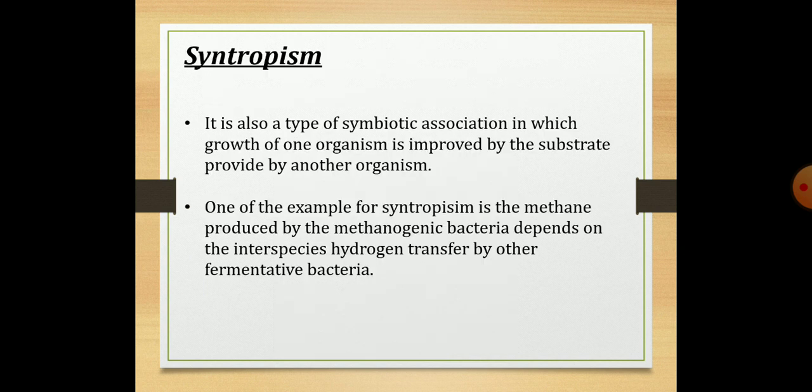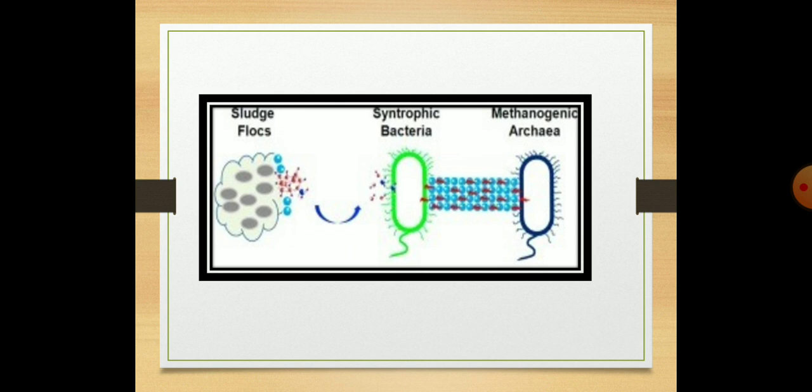The next one is syntropism. Syntropism is also a type of symbiotic association in which the growth of one organism can be improved by another organism. One example for syntropism is methane produced by methanogenic bacteria, which depends on the hydrogen transfer by the fermentative bacteria. In this picture, we can see the syntropism where the sludge formed contains methanogenic bacteria and fermentative bacteria, between which the hydrogen transfer takes place, resulting in the fermentation.